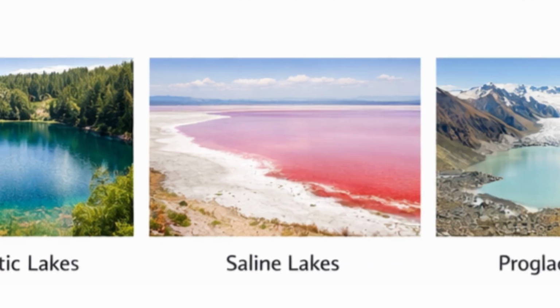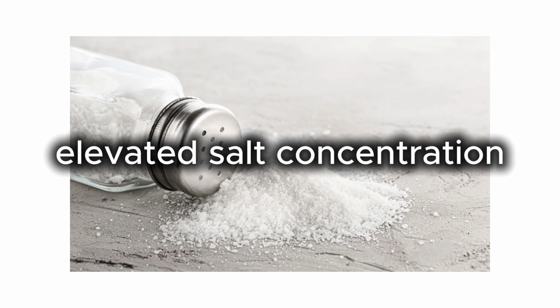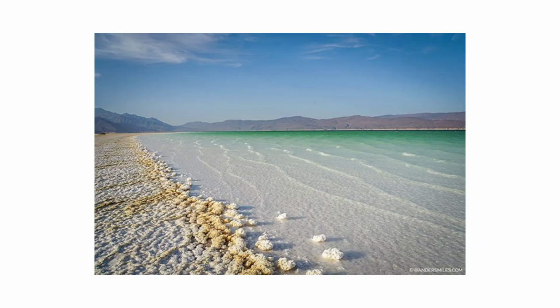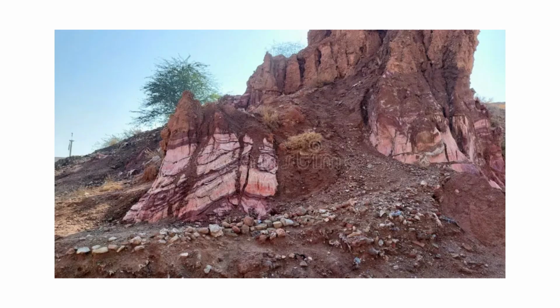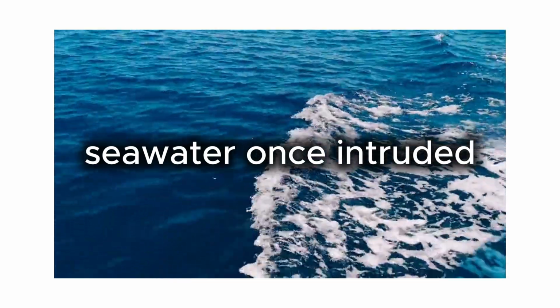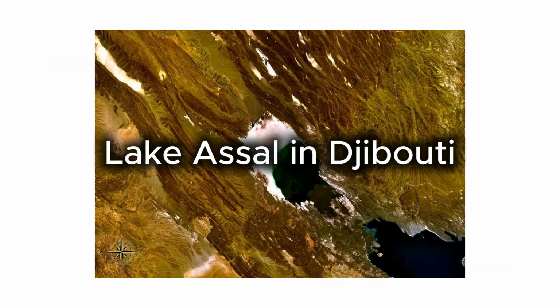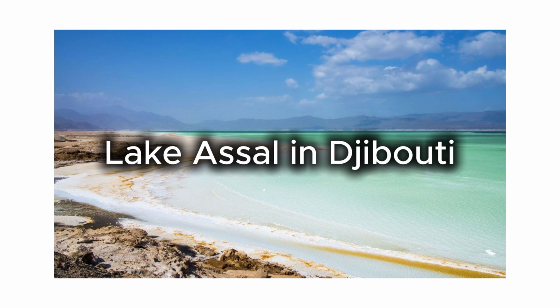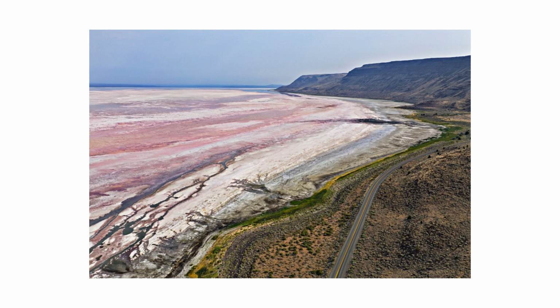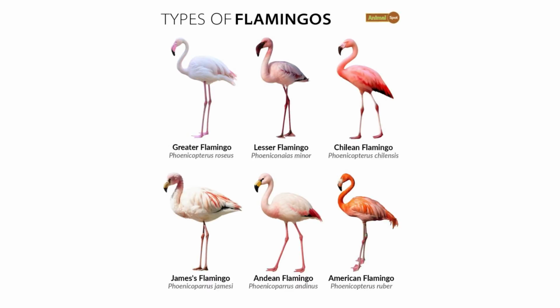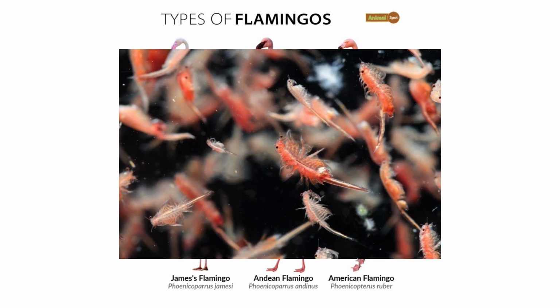Saline lakes. Any lake with significantly elevated salt concentration qualifies, regardless of how it formed. Some sit atop salt-rich geological formations, others formed where seawater once intruded. Lake Assal in Djibouti is one of the saltiest bodies of water on Earth, sitting in a volcanic depression below sea level. Despite the extreme conditions, many saline lakes support specialized life. Flamingos, salt-tolerant algae, and brine shrimp often thrive where little else can.